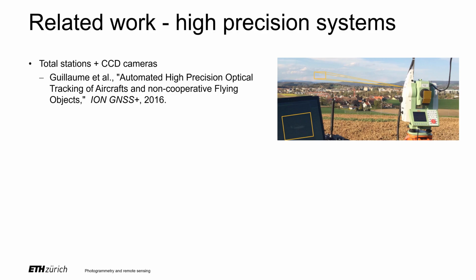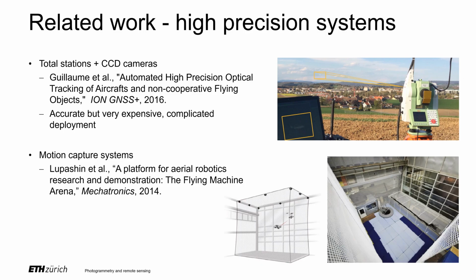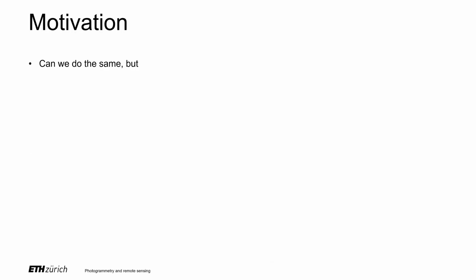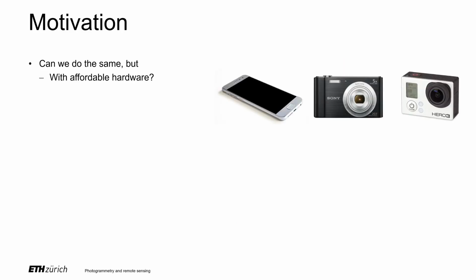Looking at some existing work in camera 3D tracking, there has been an attempt at using total stations equipped with cameras to automatically track planes. This is, however, a very expensive system with limited speed of tracking and hard to deploy permanently. In small indoor areas, we can use well-developed motion tracking systems. Unfortunately, those are not only very expensive, but also require active illumination and target markers, and therefore are not usable outdoors. The question that our work aims to answer is, can we do the same as the expensive motion tracking systems, but with affordable hardware, in an uncontrolled environment, and on large scale without complicated installation procedures?